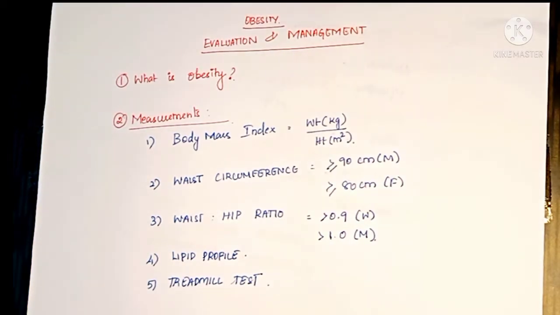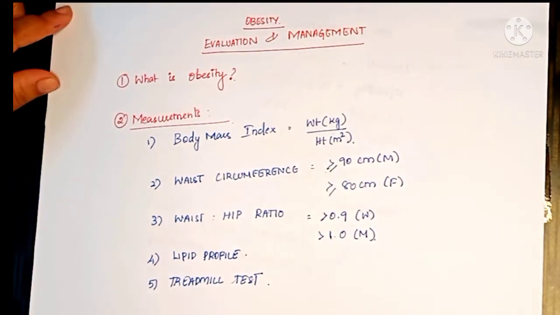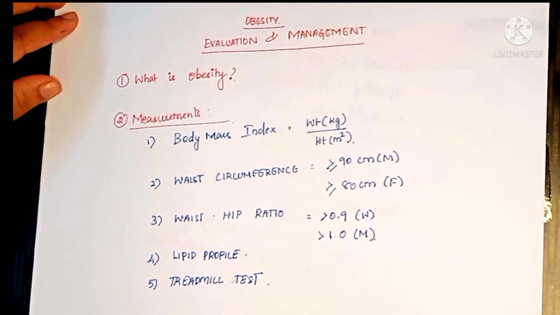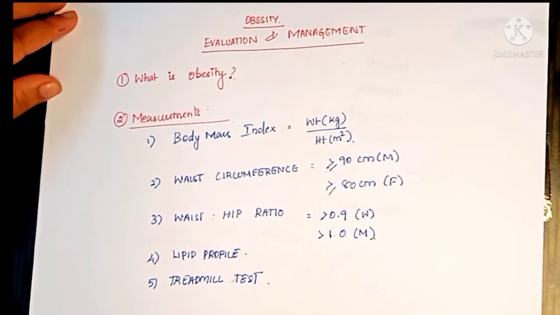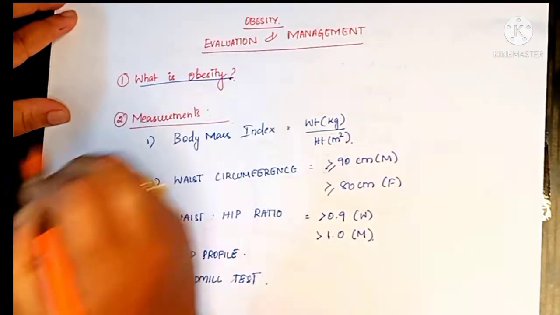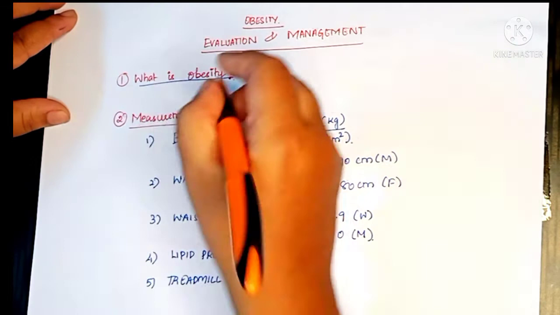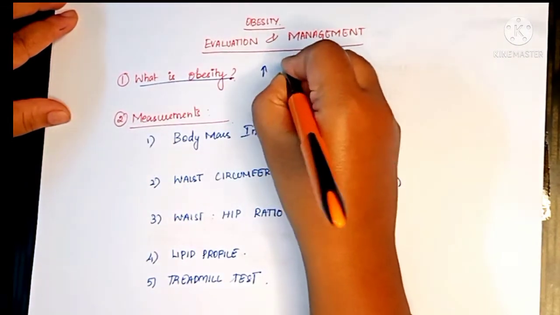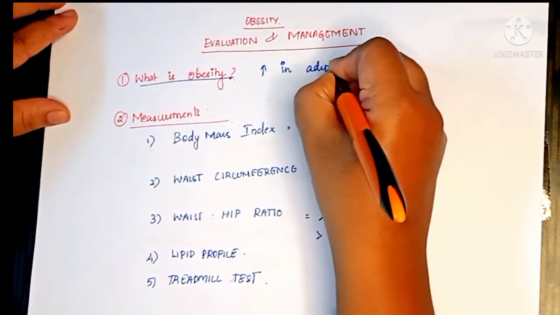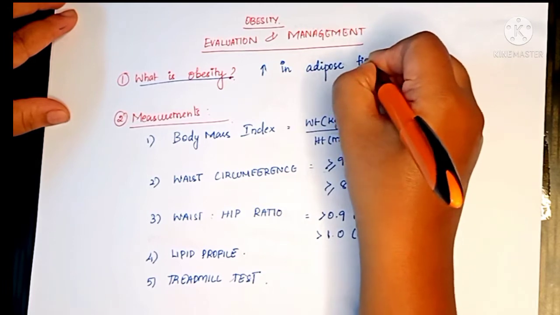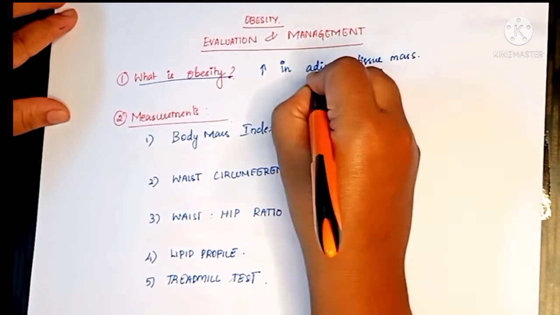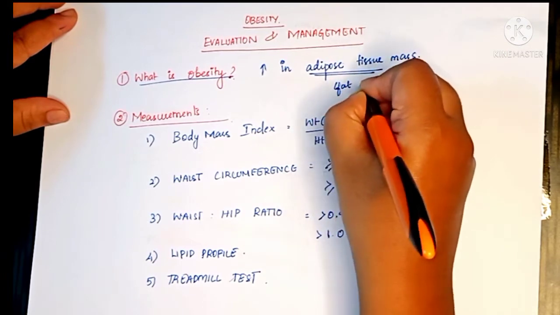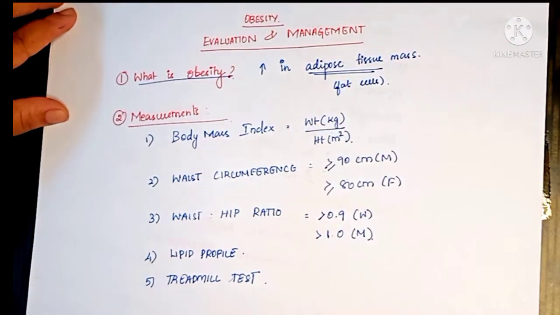Hi friends, today we are going to see an important topic, obesity. In obesity, today we will discuss about its evaluation, how to assess obesity and its management. First, what is obesity? So this we all know that it is increase in adipose tissue mass. Excess of fat cells is called as obesity.